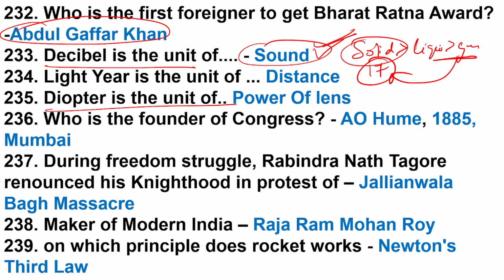235, diopter is the unit of lens power. Diopter is the inverse of focal length, 1 by focal length, with focal length in meters, so the unit is meter inverse. How many types of lenses are there? 2 types: concave and convex. Bifocal and other types are modified lenses. The main ones are concave and convex, also called converging and diverging lenses.